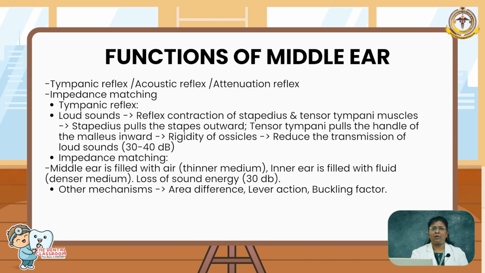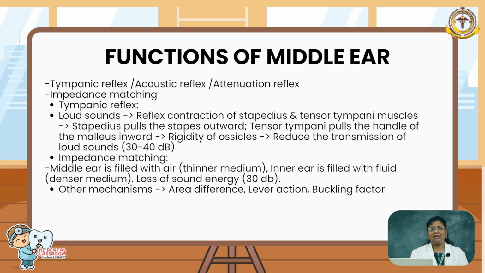How it acts in our body is, the middle ear is filled with air, and the inner ear is filled with fluid. Whenever the sound vibrations pass from the middle ear to the inner ear, they pass from the thinner medium, that is air, to the thicker medium, that is the fluid in the inner ear. So again it causes a reduction of sound energy of up to 30 decibels. This also helps in protecting the ear whenever we are exposed to louder noise.